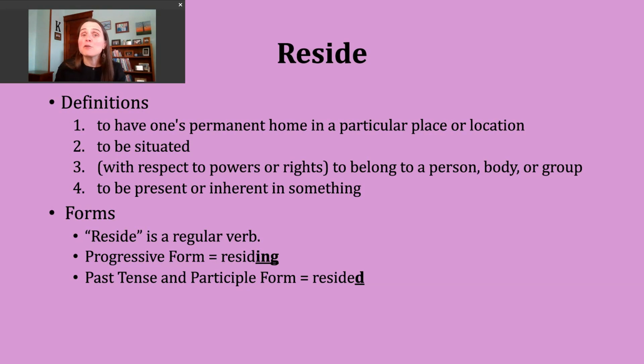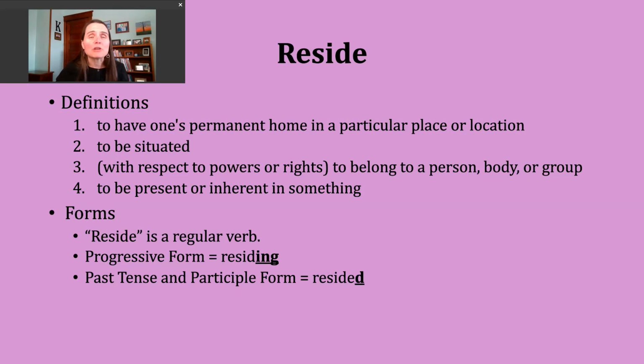A third way the verb reside gets used is frequently used with powers or rights. And when we're using this verb with those ideas of a power and something you can do or you have the authority to do, same idea with rights there, we're talking about them belonging to a particular person, a particular body, like a legislature, a judiciary, an executive office, or a particular group.